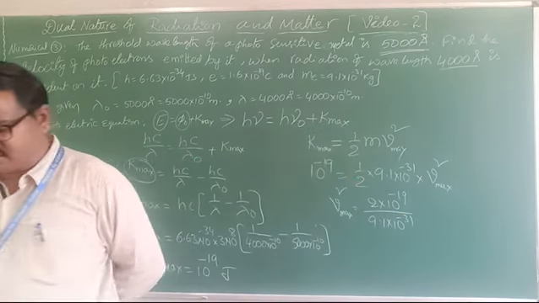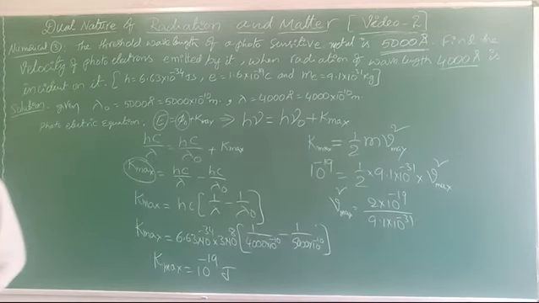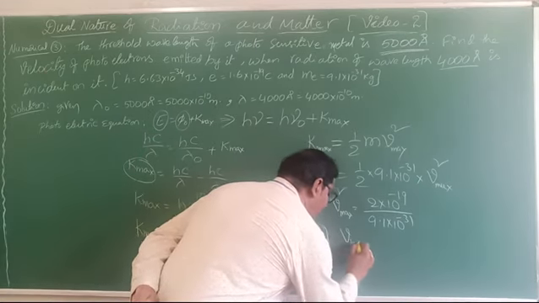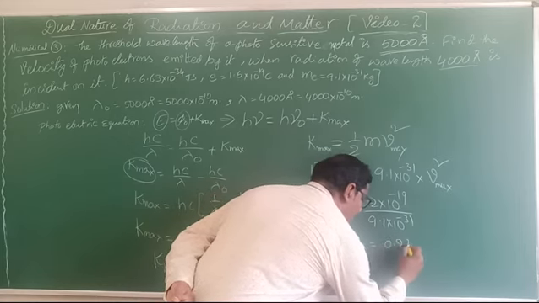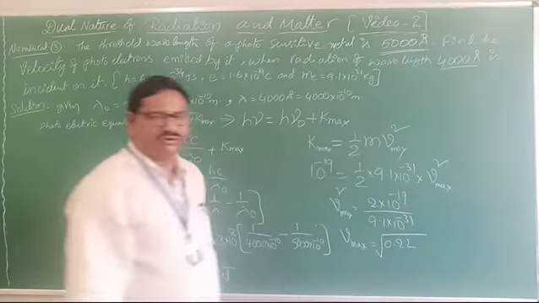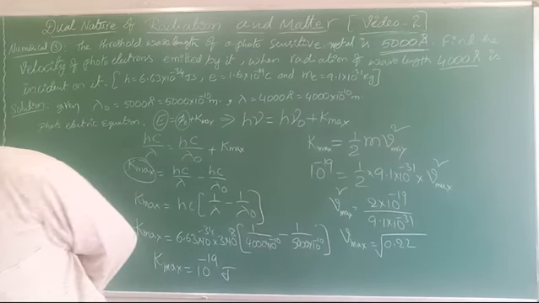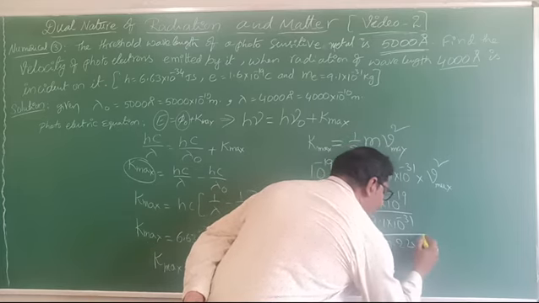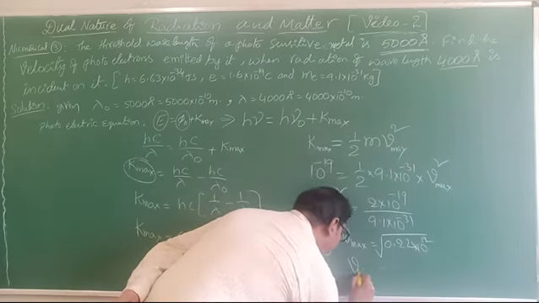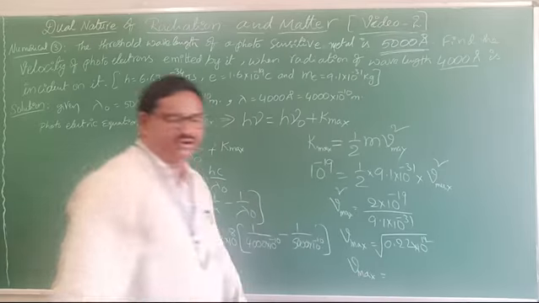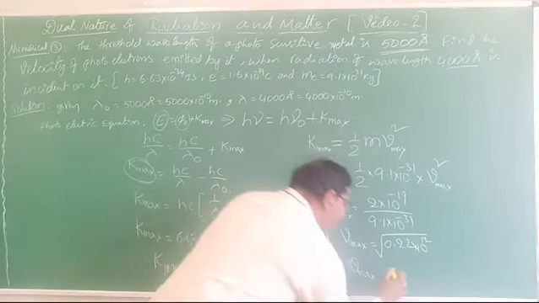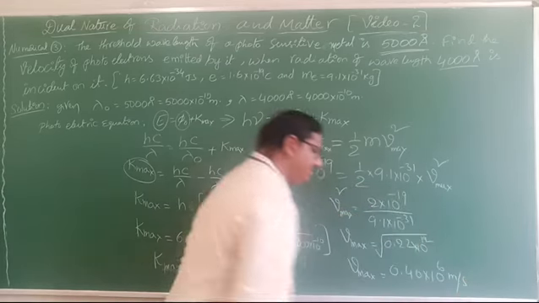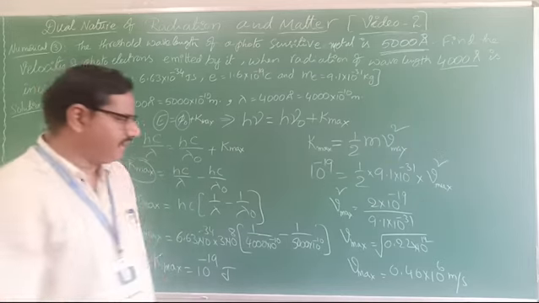Substituting all these values, you get V max equals root of 0.22 into 10 power 12, so V max equals 0.46 into 10 power 6 meter per second. This is the maximum velocity.